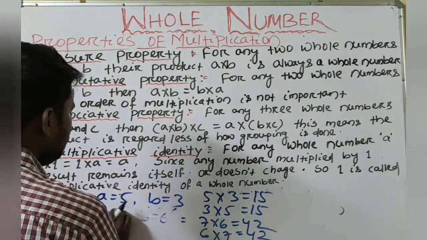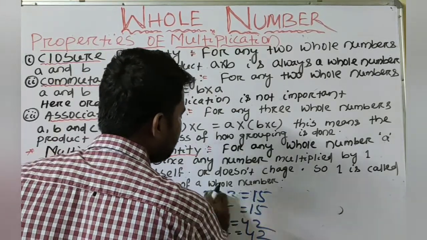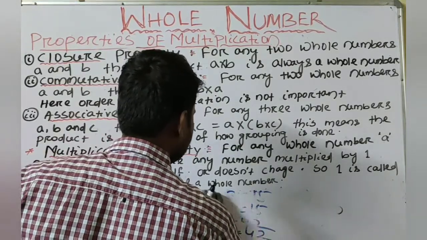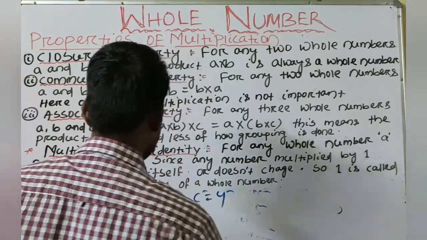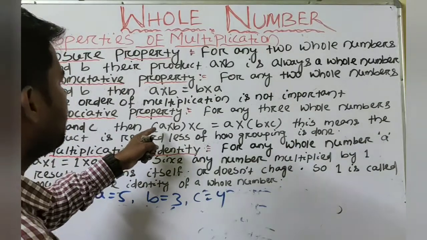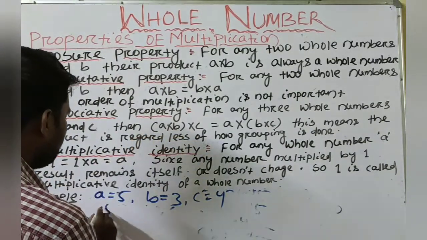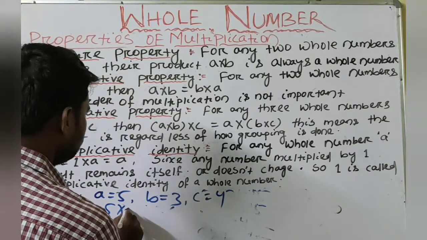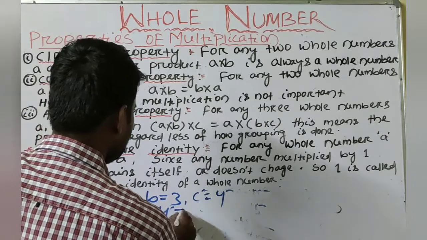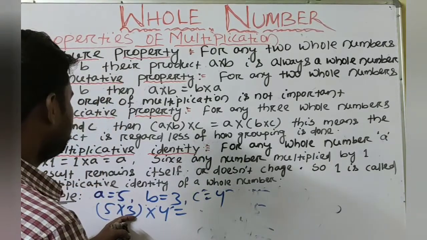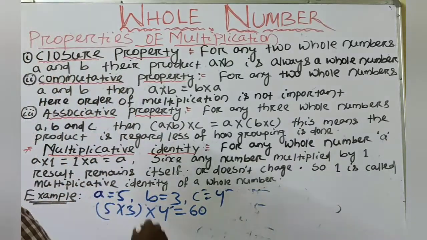Suppose A is equal to 5, B is equal to 3 and C is equal to 4. First we check the LHS, A multiply B, the whole into C, that means 5 into 3 is 15, into 4 is 60. LHS is 60. Now we check the RHS.